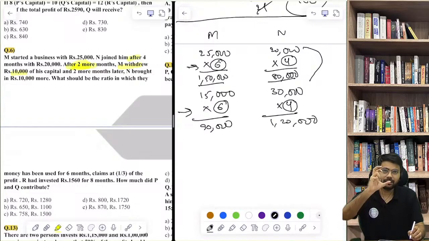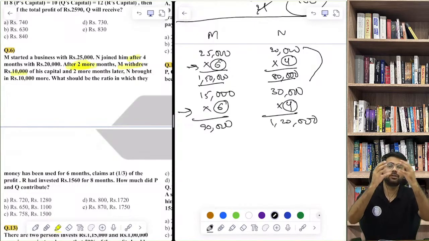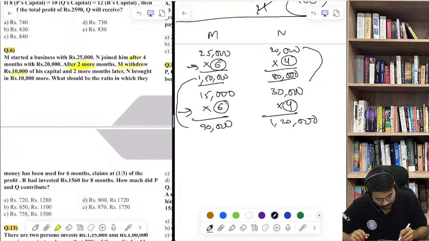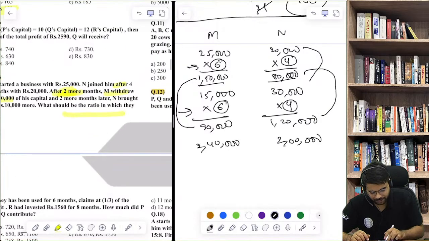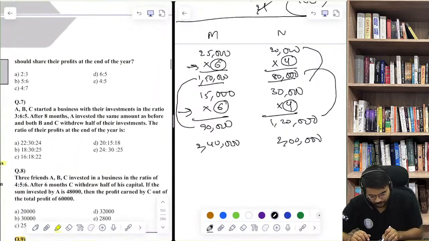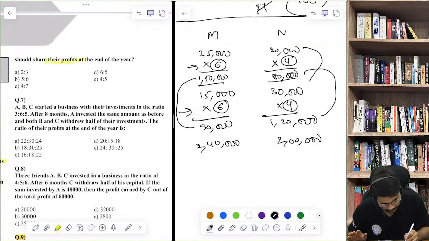So what is there? See, what is this? This is capital into time. इसका टोटल कितना हो गया? 2,40,000. इसका टोटल कितना हो गया? 2 लाख। Now question पढ़ते हैं, what should be the ratio in which they should share the profit? So this is their profit sharing ratio.